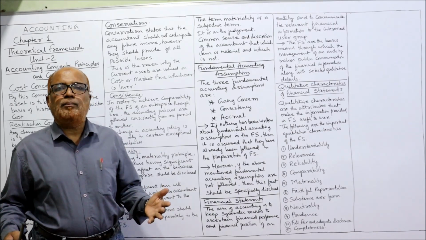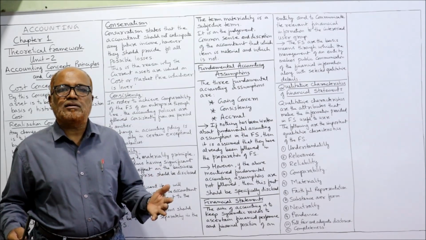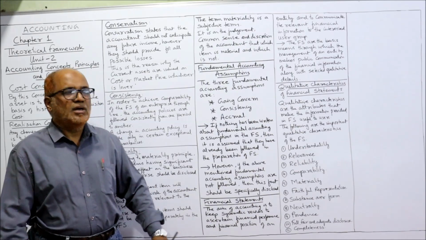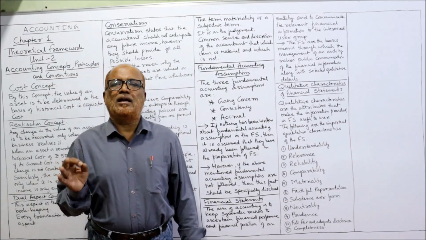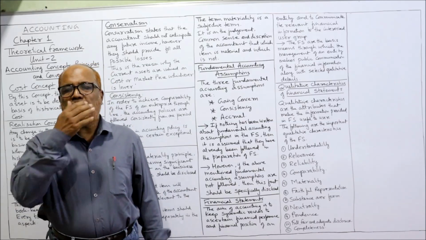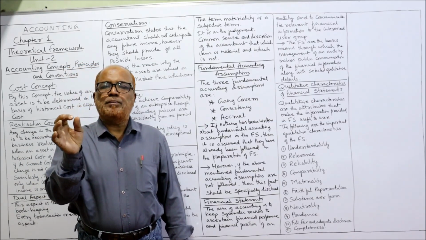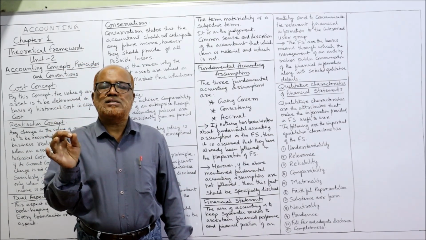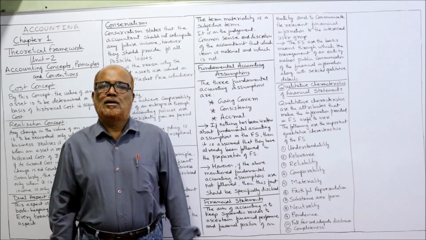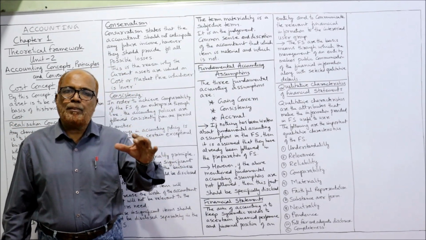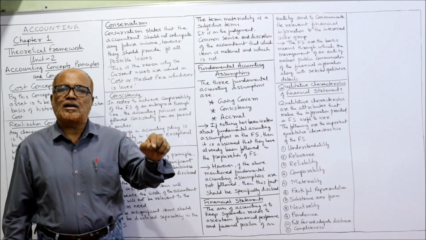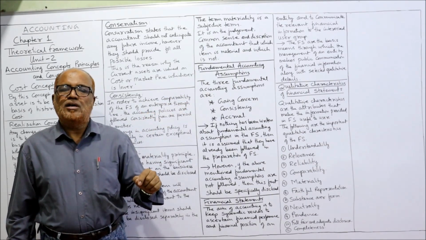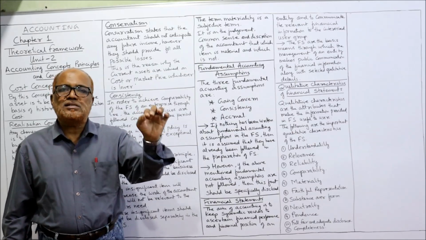So what are the attributes, the qualitative characteristics of financial statements? Many characteristics are there. The first one is understandability. Understandability means the financial statement prepared should be easy to understand by the users. So financial statements should be prepared keeping in mind that they are used by so many users. So it should be understandable.